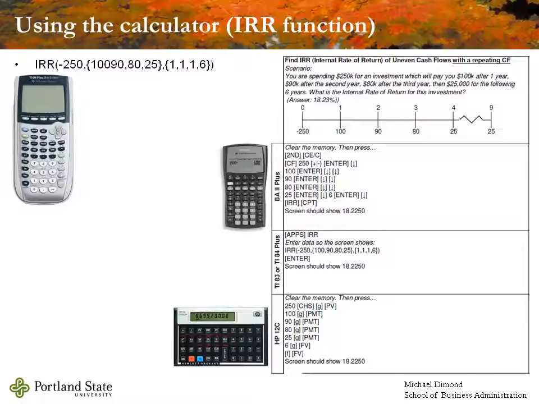As before, if we have a circumstance with a repeated set of cash flows, we can solve for that in similar fashion. We need to put in our cash outflow, our cash flow at time 0, and we're going to make sure that we tell the calculator to repeat the appropriate cash flow the appropriate number of times. So we have our $100 cash flow used once, our $90 cash flow used once, our $80 cash flow used once, and our $25 cash flow used 6 times.